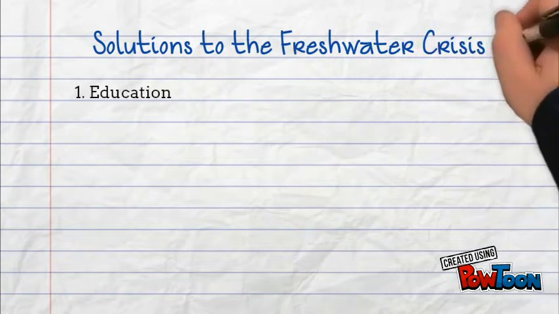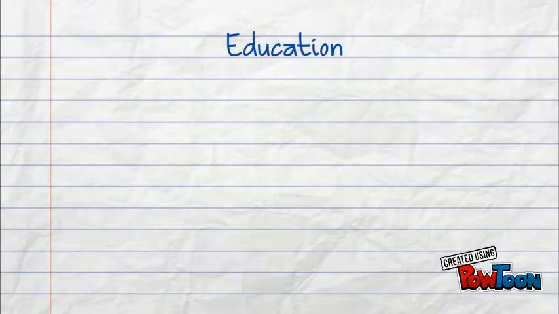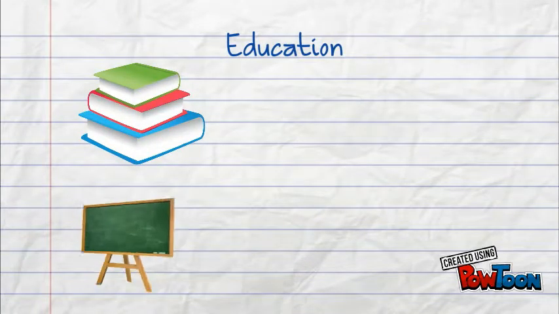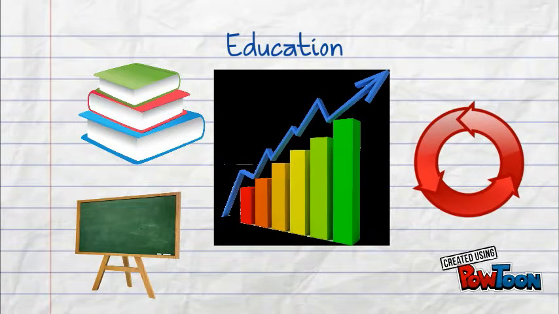Solutions to the freshwater crisis. 1. Education. 2. Recycle water. And 3. Improve sanitation. Education. By educating people about water scarcity and water pollution, they can make changes to their daily lives to prevent the issue from worsening as the years go on.